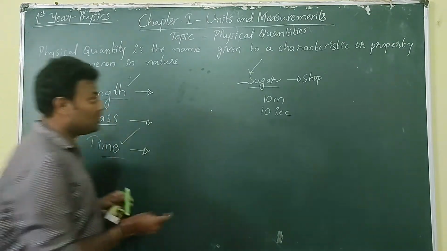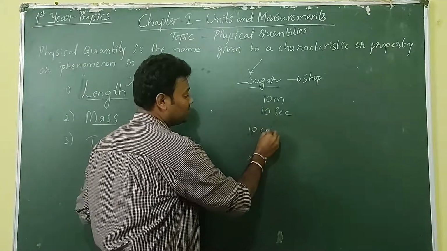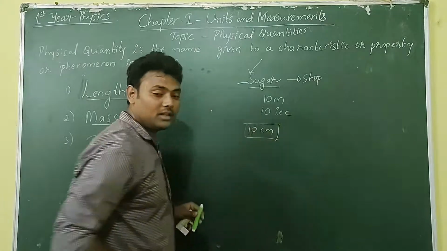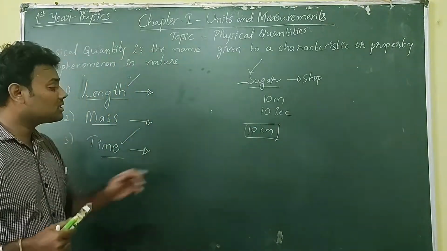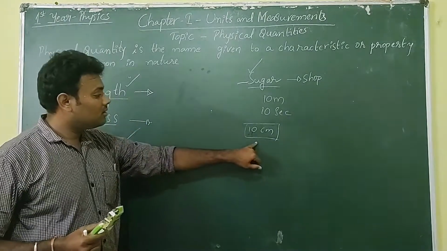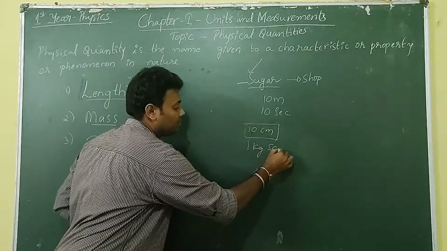Okay, now take a scale of 10 centimeter. You want to buy a scale of 10 centimeter length. You go and ask in a shop for 1 kg of scale. Will he give?